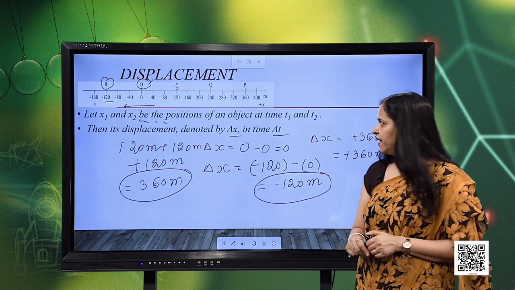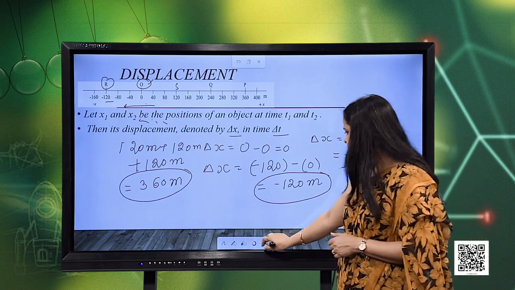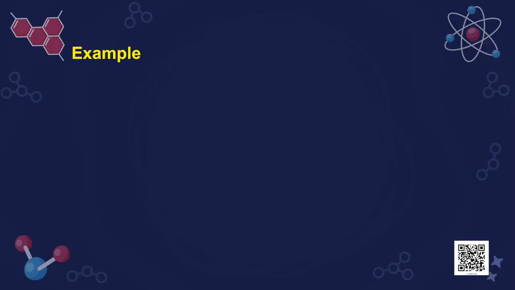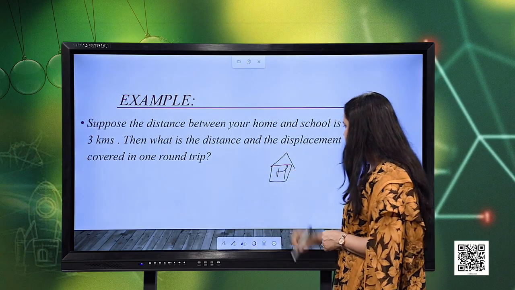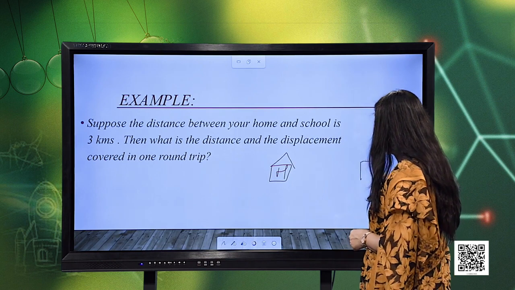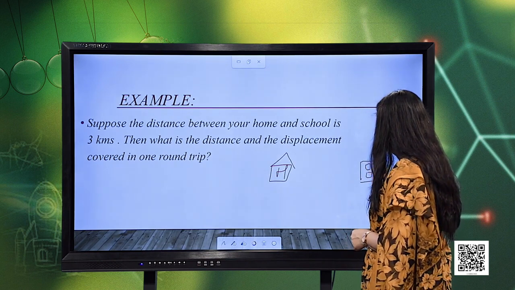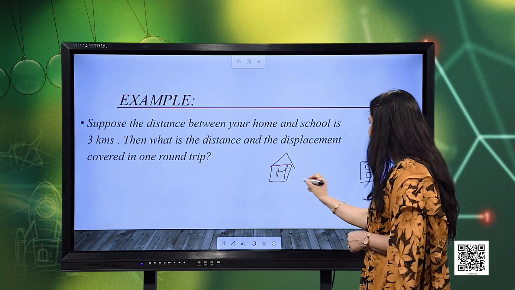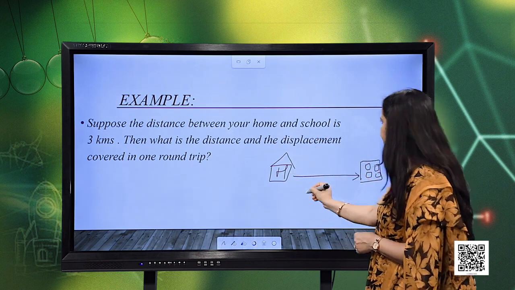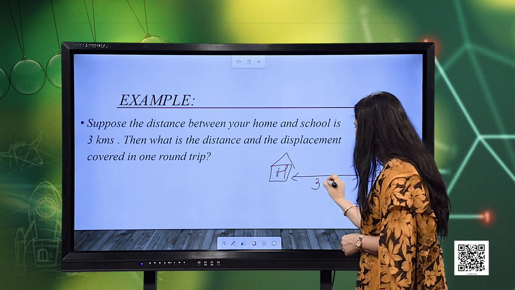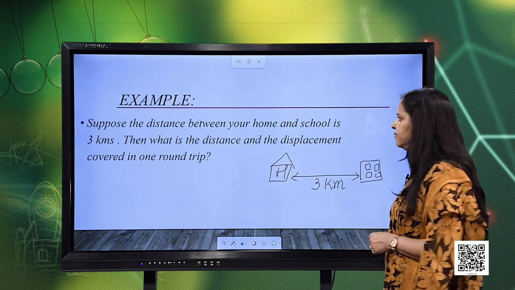Now, let us take one example here. Suppose the distance between your home and the school is 3 kilometers, and again for our convenience, since we are considering straight line motion, this is your home and this is, let us say, your school, and the distance between them is 3 kilometers, right.